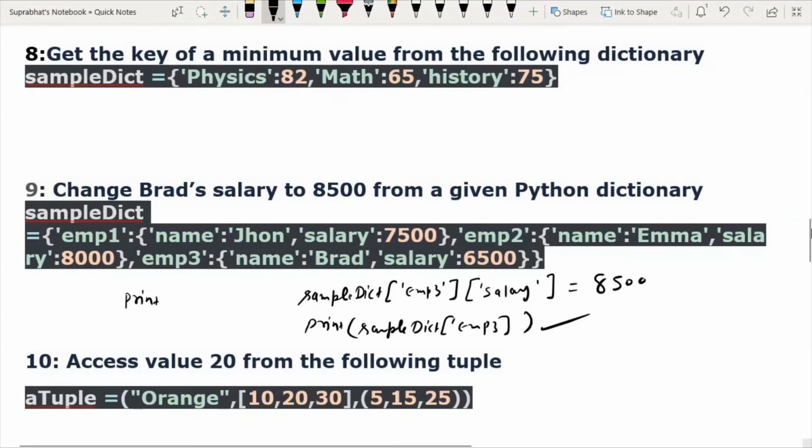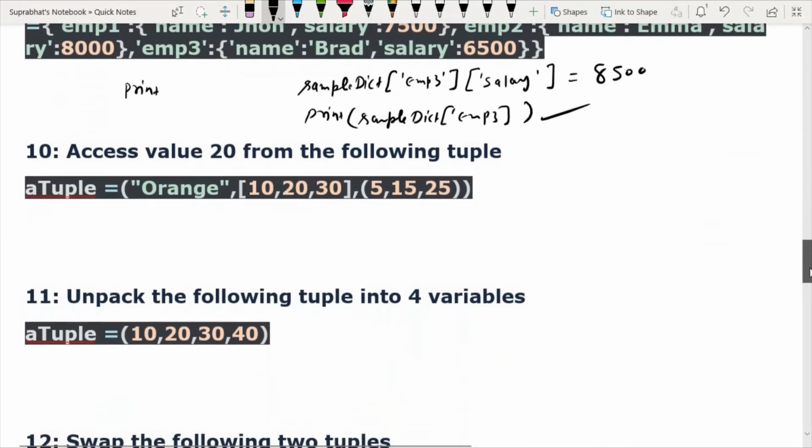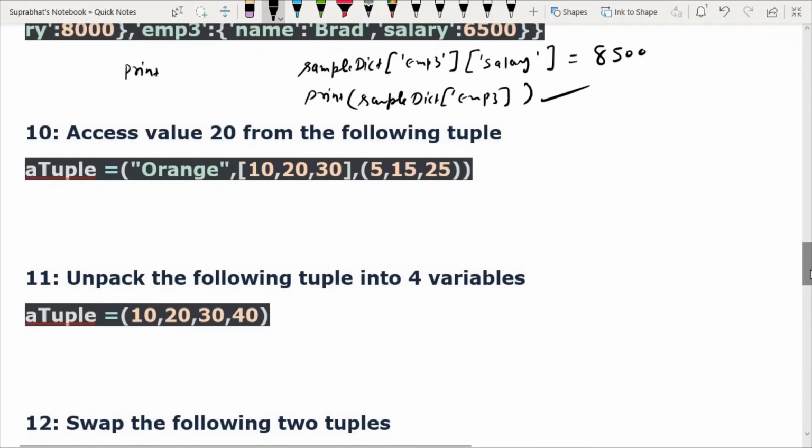Now the next question is: access value 20 from the following tuple. How will we access it? Like this, we can print a tuple, and in a tuple, which index?